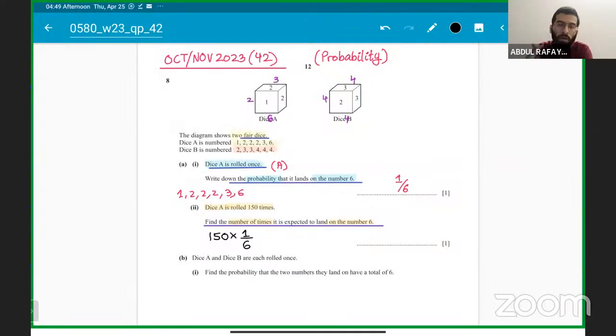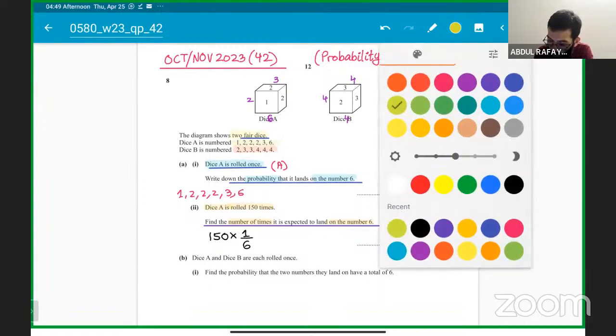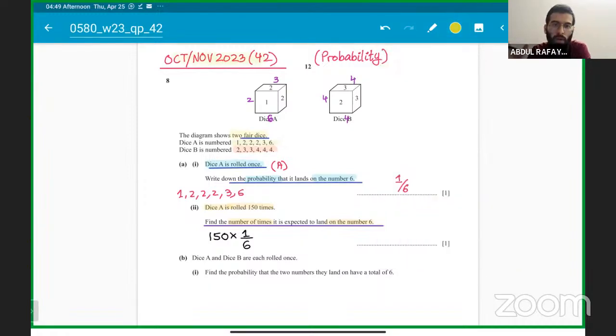Bismillahirrahmanirrahim. Let's get started. So, students, we are solving the IGCSE Maths 0580 October November 2023 most recent paper, paper 4 variant 2, in which we're solving in two parts. So we are solving from question number 8 onwards.